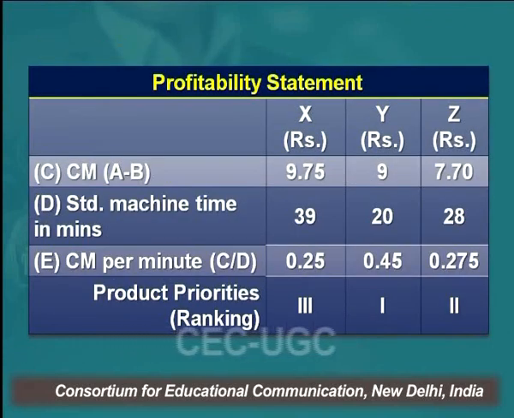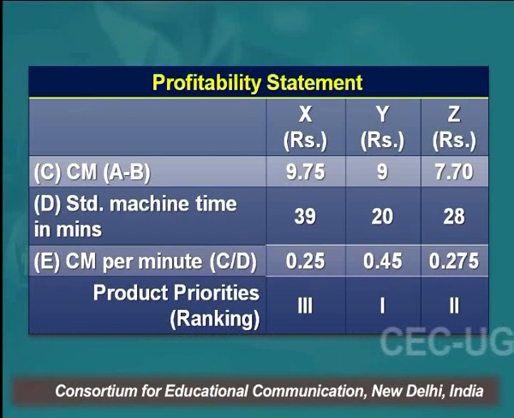Now, because the problem is the machine hours, we will calculate the contribution per machine minute, right? Contribution margin is given. Standard time for production is again given: 39 minutes for X product, 20 minutes for Y product, and 28 minutes for Z product.